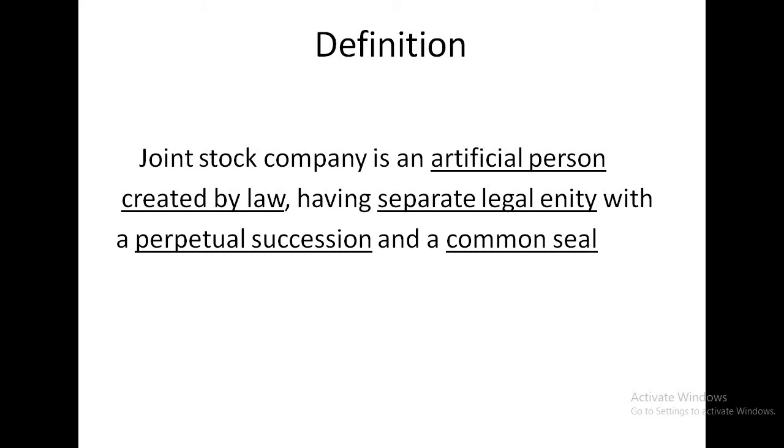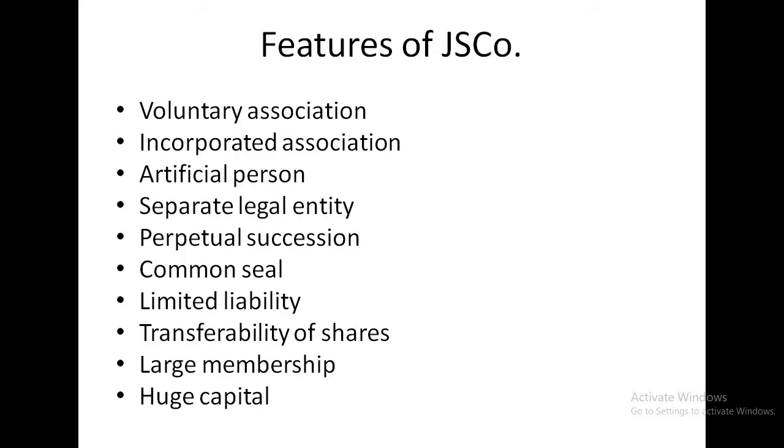Joint stock company is an artificial person created by law having a separate legal entity with perpetual succession and a common seal. Artificial person we will see in detail in the next slide. All these are the features. The underlined points are the features of joint stock company. I'll just go through all the points: voluntary association, incorporated association, artificial person, separate legal entity, perpetual succession, common seal, limited liability, transferability of shares, large membership, and huge capital.